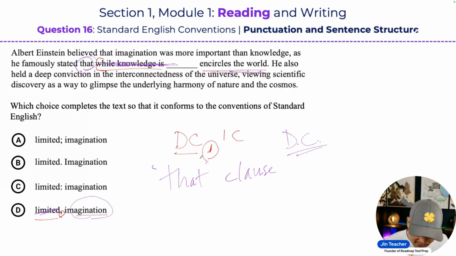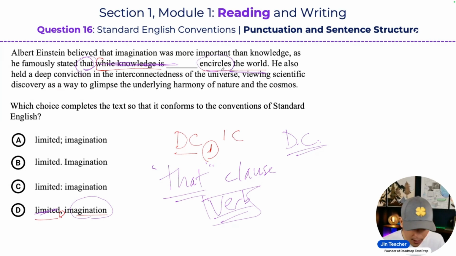But a that clause is always a dependent clause, and we know that dependent clauses must always have a verb inside of it. So the verb inside of this dependent clause is encircles. So he stated that imagination encircles the world. So, boom, now we have a complete sentence. And this is why D is going to be your correct answer for this question.